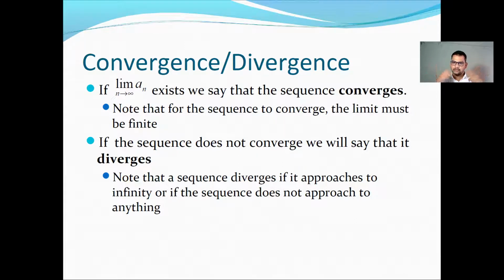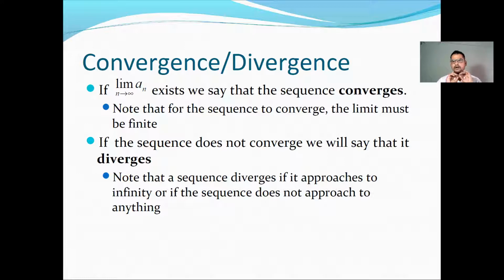If after some finite number of terms, all the members do not lie in the epsilon neighborhood for a given epsilon, then we say that the sequence does not converge. Note that for a sequence to converge, the limit must be finite. If the sequence does not converge, we say that it diverges. Note that the sequence diverges if it approaches infinity, or if the sequence does not approach anything.